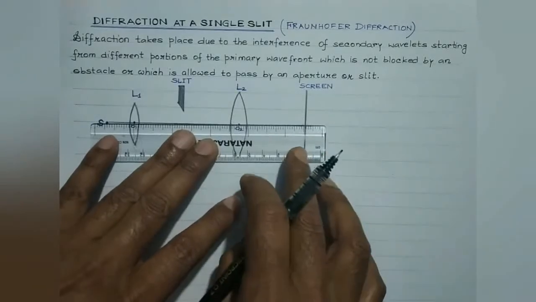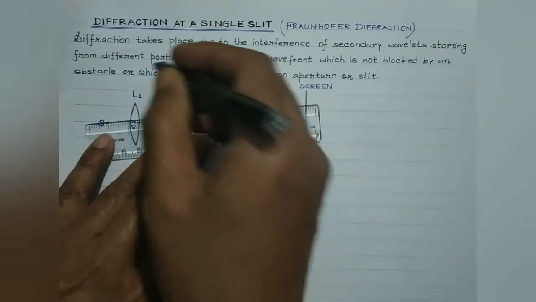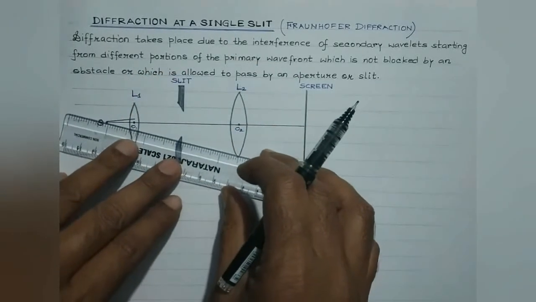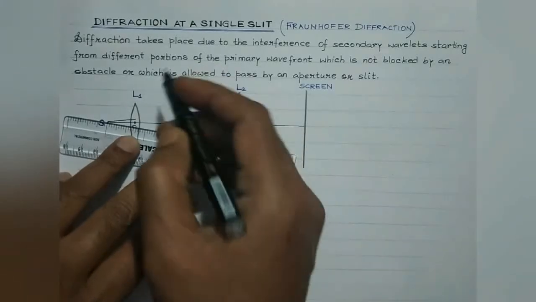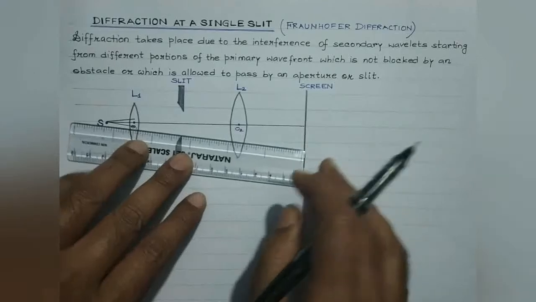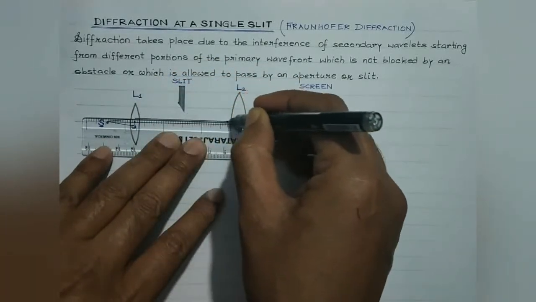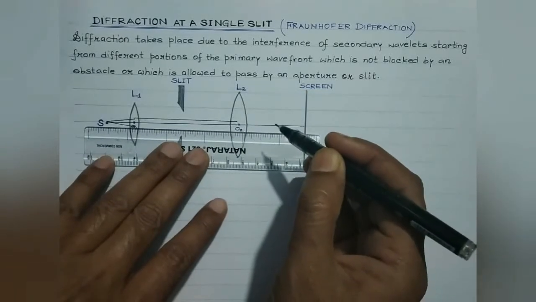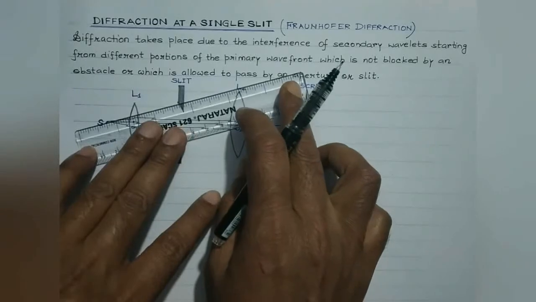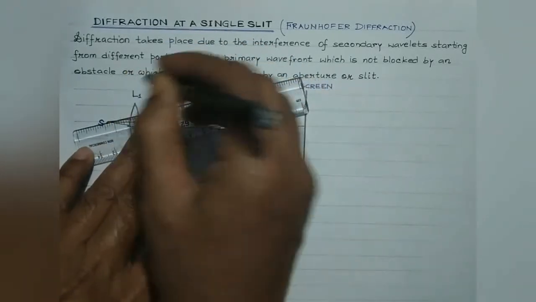And since the source S is placed at the focus of lens L1, therefore the rays, after suffering refraction, will become parallel to the principal axis. So the rays emerging from the lens L1 would be somewhat like this. So it will appear as if a parallel beam of light is incident.